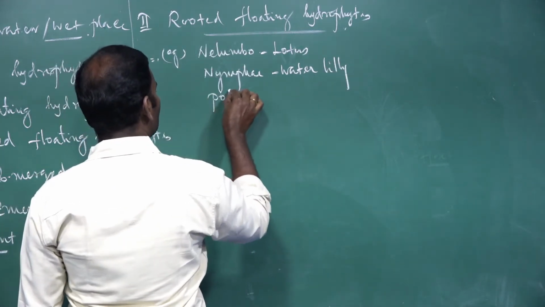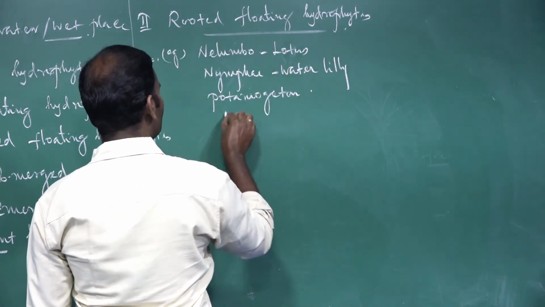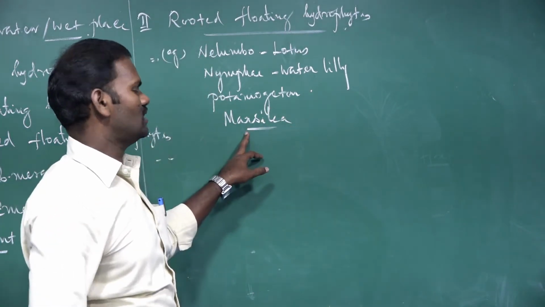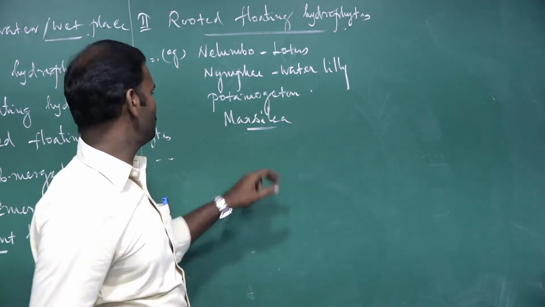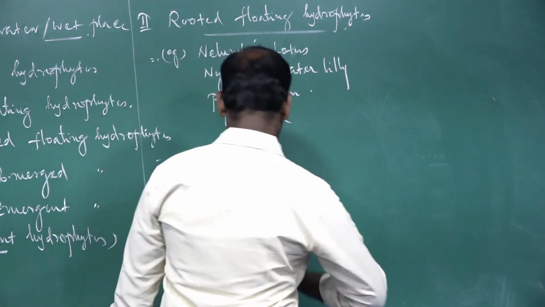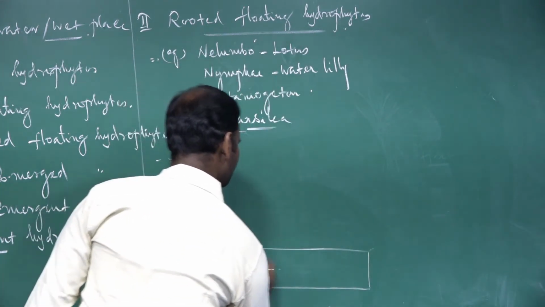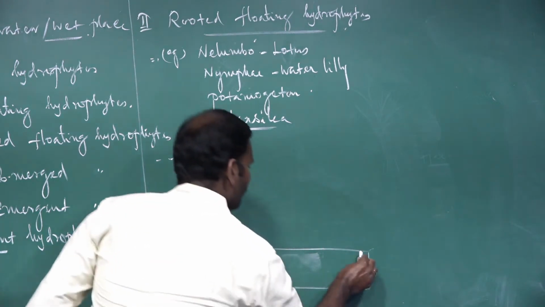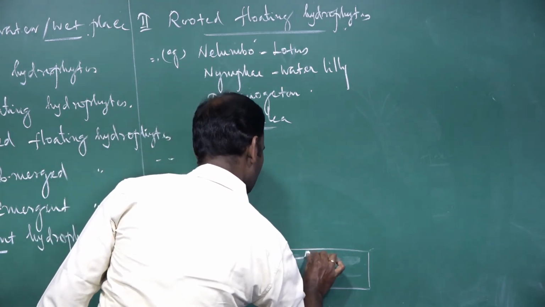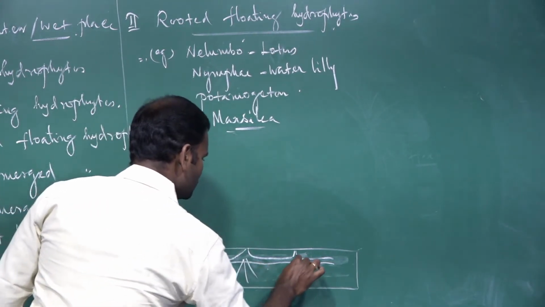The third one is Potamogeton. Then the fourth one is Marsilea. It is an aquatic plant. The leaflets are quadrant. Only 4 leaflets are present in Marsilea. So these are the examples for rooted floating hydrophytes. Rooted means it is in the mud. See, it is a stem. The roots are fixed in the mud.